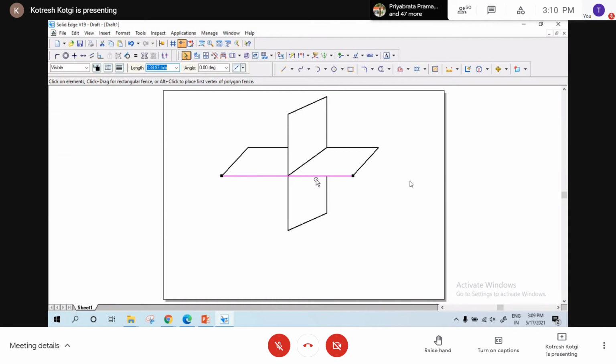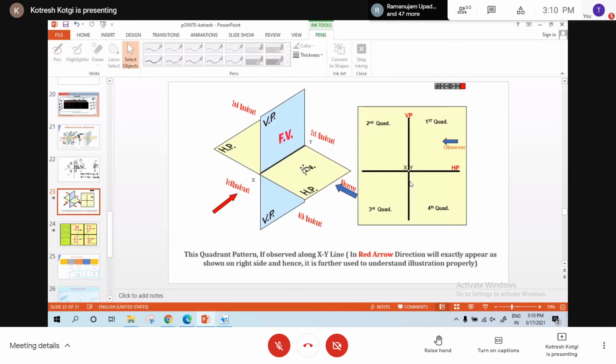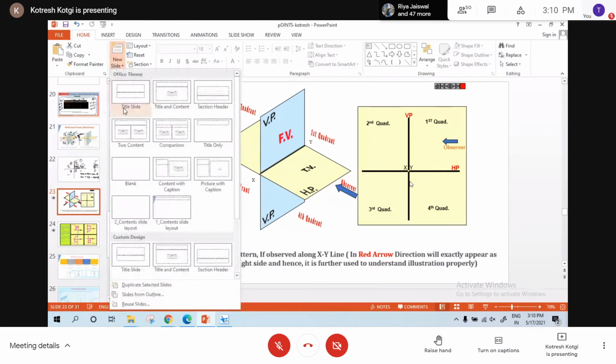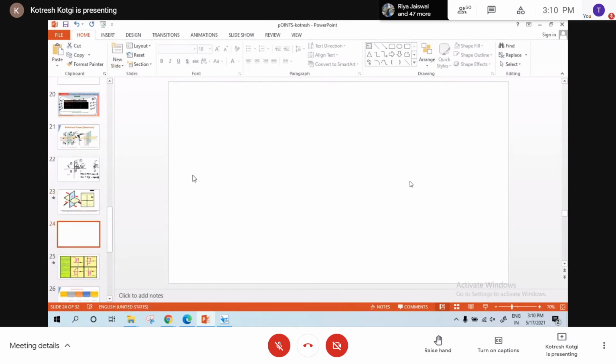Just observe, be careful, okay? Be attentive. I'm trying to explain how to show the first quadrant on the plane, or how to convert the 3D to 2D. Okay. Now, what we have done previously, I'll go back to the PPT. Now you see here, I'll include one more slide.